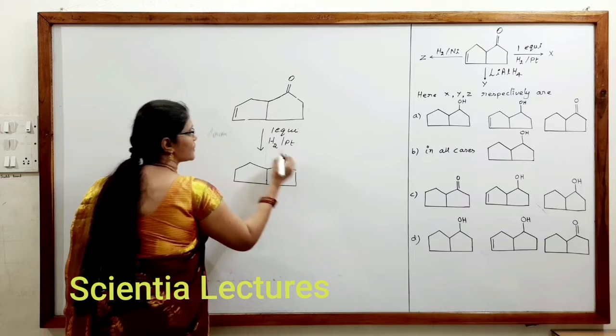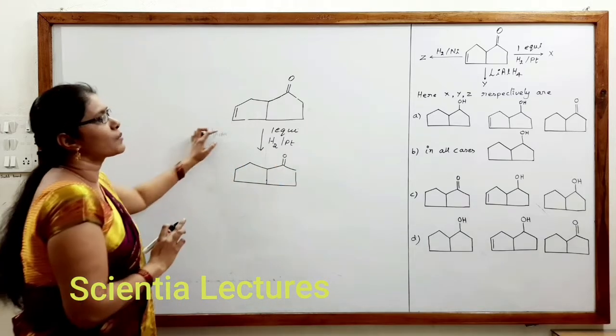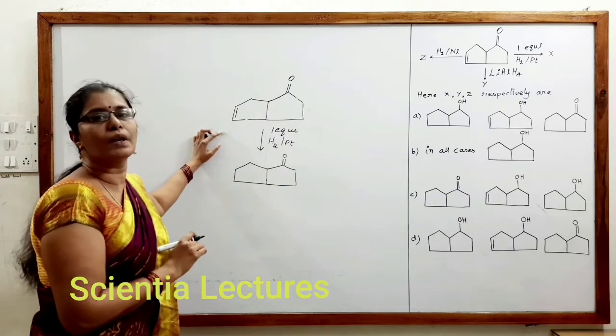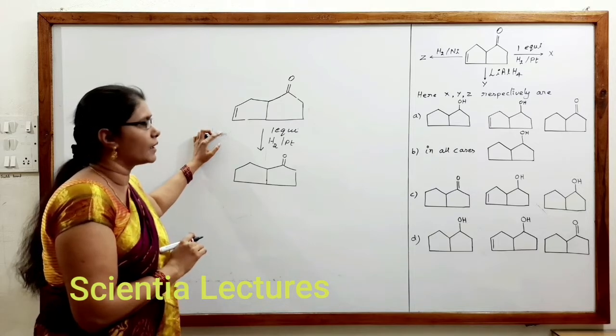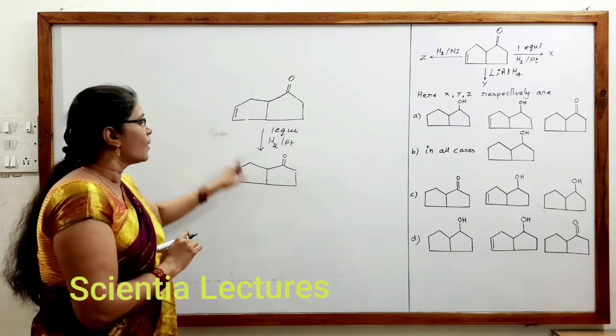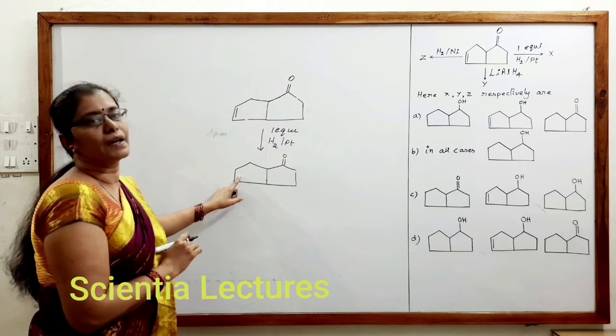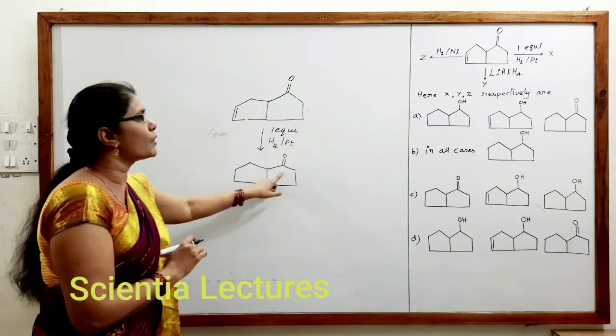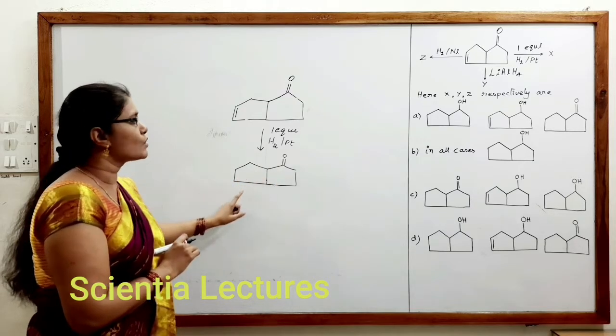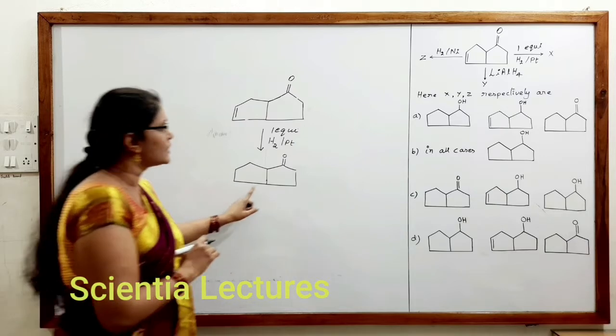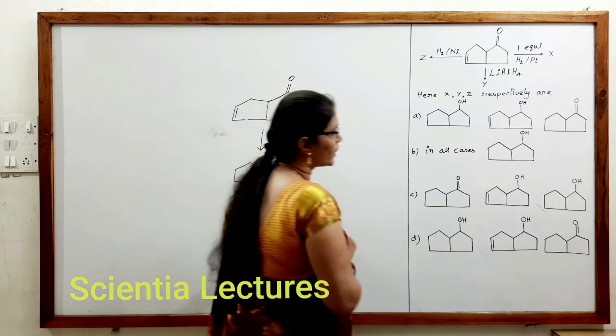This should be the X produced, because only when we are using one equivalent of hydrogen in the presence of platinum, only the C=C double bond will get reduced, and the C=O will be unaffected. So X should be formed with a ketonic group.